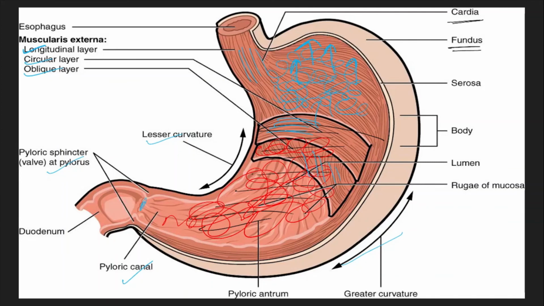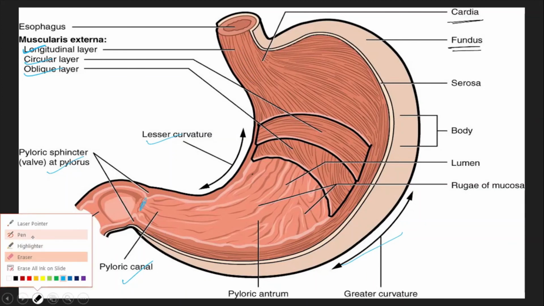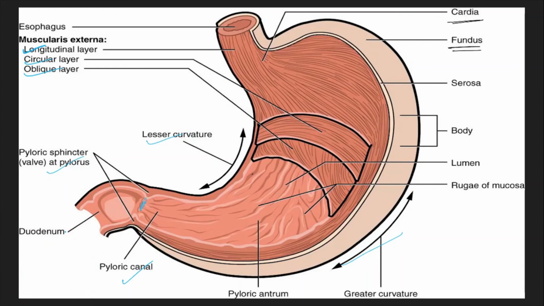Now coming to another important structure, the rugae. You are all aware of what villi are, right? Villi are the infoldings of the small intestine. Rugae, like that, are flat foldings. This resembles what happens when you keep your fingers in water for a long time: once you take them out, wrinkles are formed. That structure is similar to the rugae.